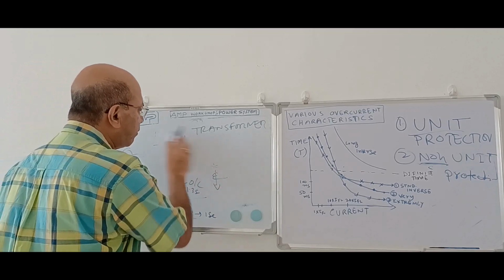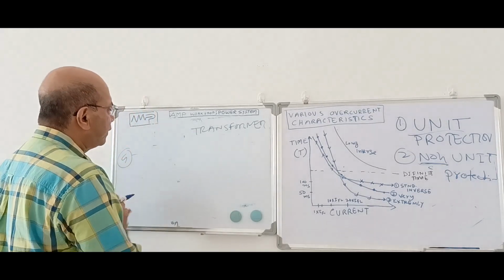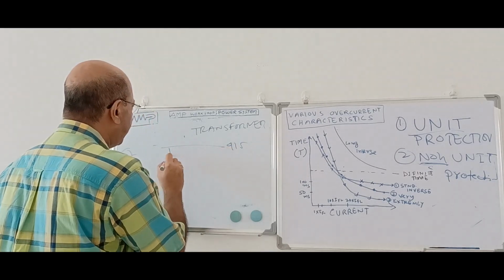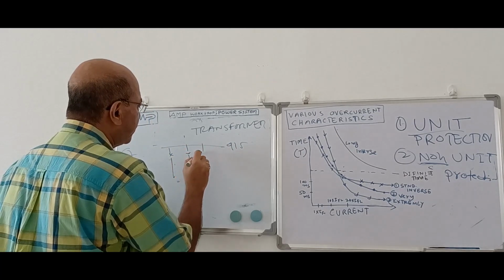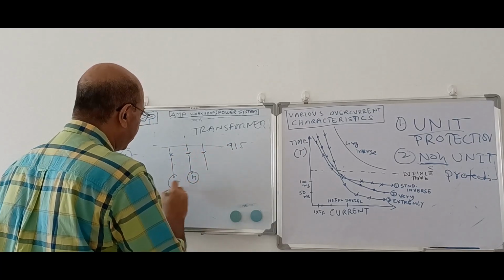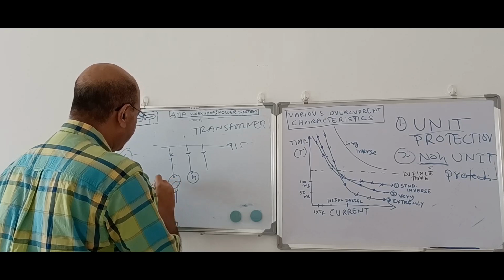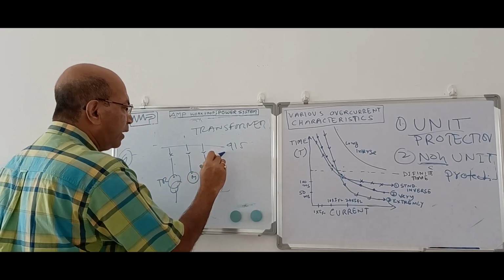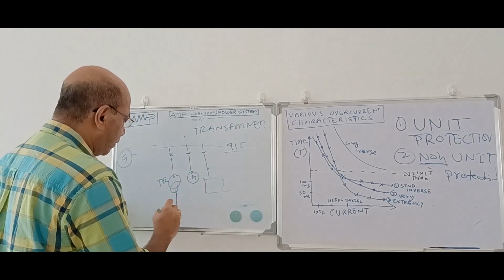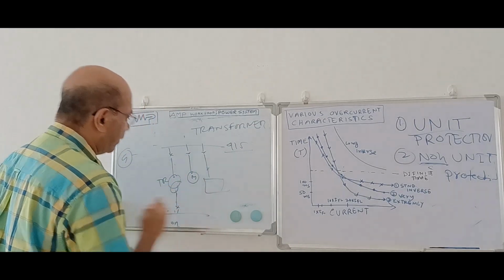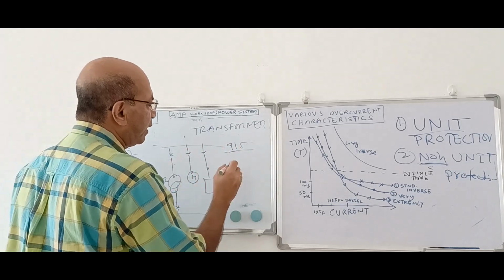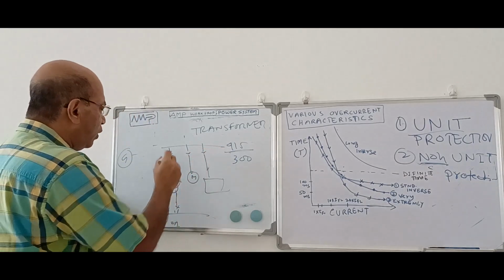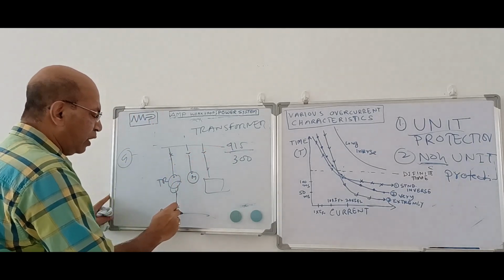Similarly, in case of under voltage, the same way. Suppose this is a bus, a 415 volt bus, and there are various feeders going from here. Some feeder is going to a motor, some to another, suppose a transformer, some maybe to a lighting DB. Now, if there is an under voltage over here, then suppose it is a transformer, the secondary side is going to another bus. If the 415 volt has become, suppose, 300 volt, then this 300 volt will be cascaded over here, and accordingly it will be reduced.